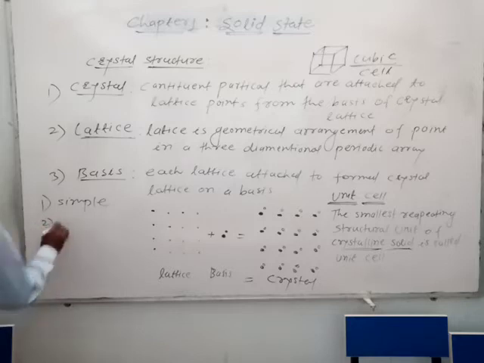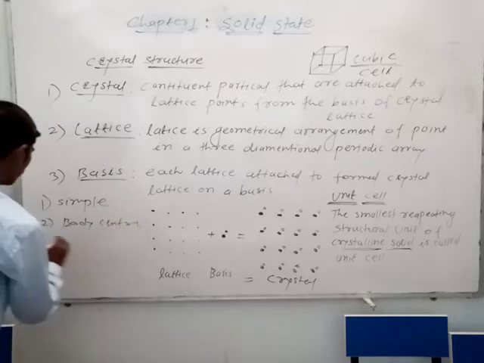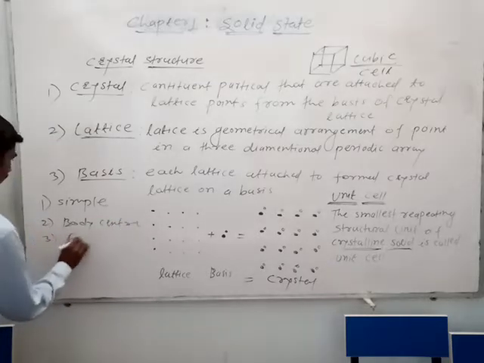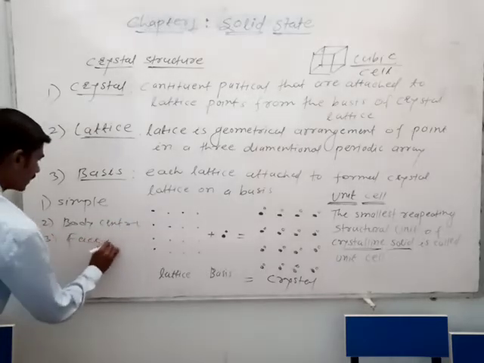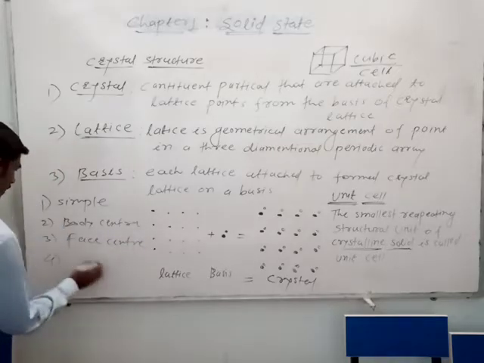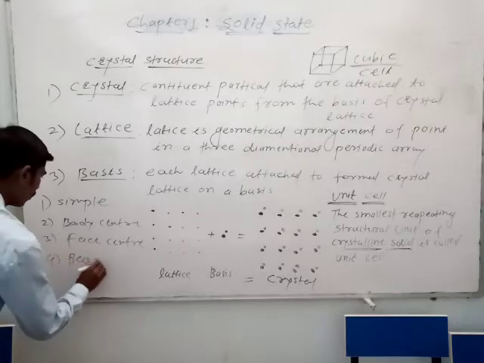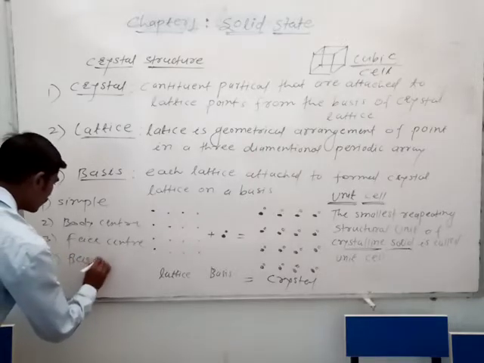Number two is the body center. Next is the face center. Number four is the base center.